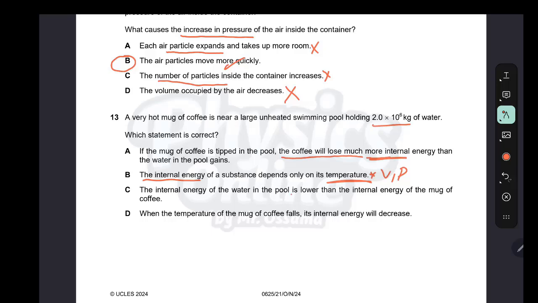So we're talking about a pool. The molecules of water in the pool are much more in number than the molecules of the coffee inside the mug. So the internal energy is the sum of the energy of the molecules. As we have in the pool, many more molecules, so the internal energy of the pool is much greater than the internal energy of the mug. When the temperature of the mug of coffee falls, the internal energy will decrease. This is correct.